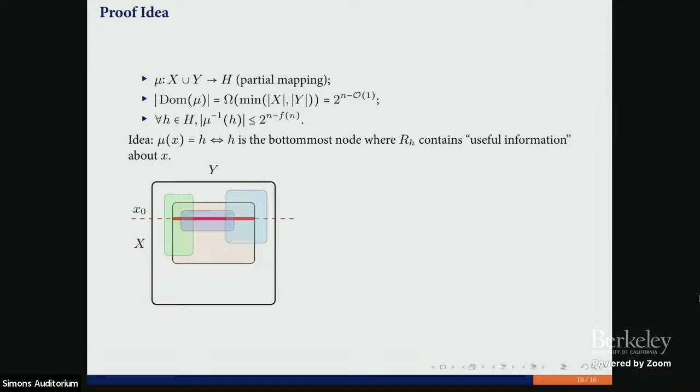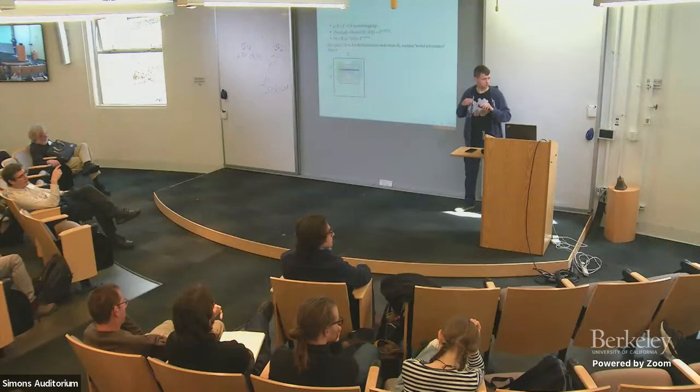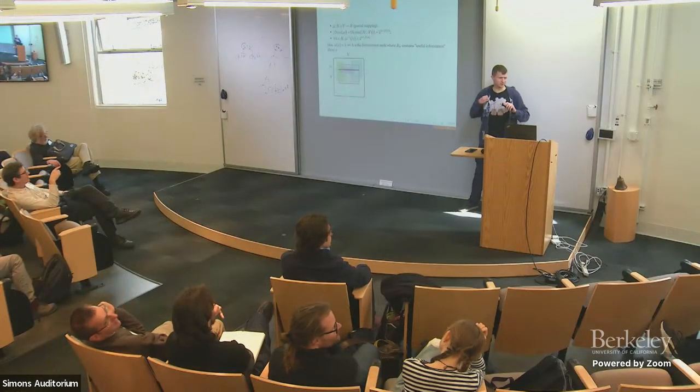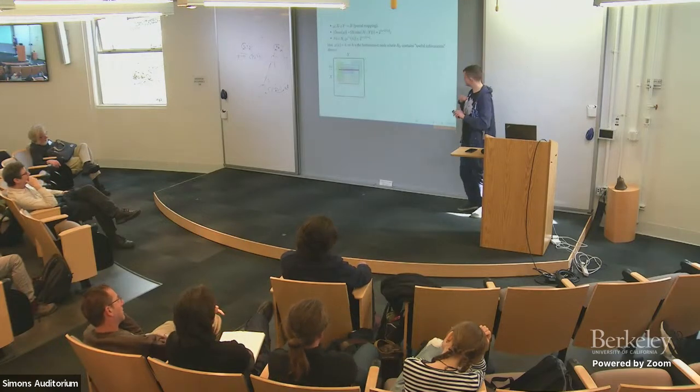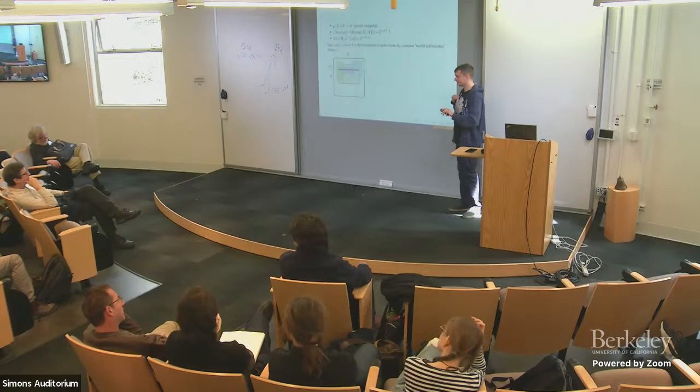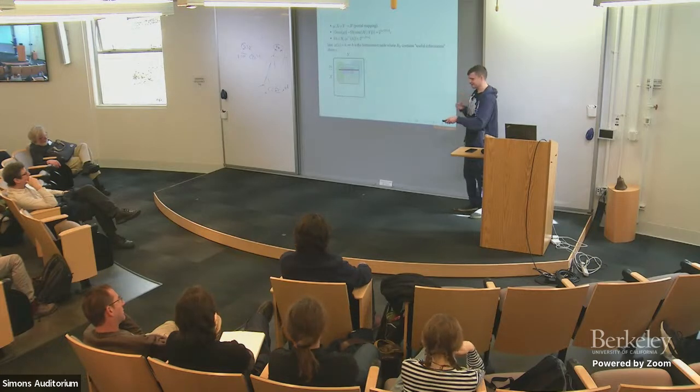Are they the leaves or are they from the original formula? From the original formula, but it's the same since we have DAG-like things. Yeah, sure, but you can always expand it.